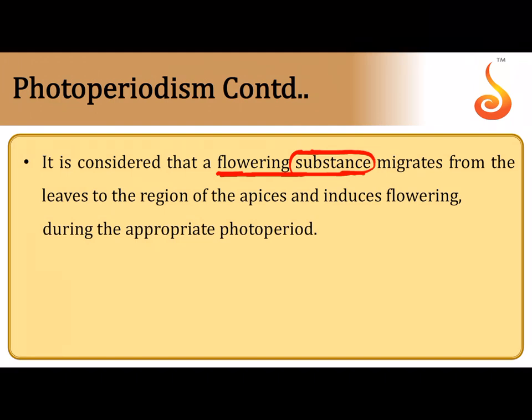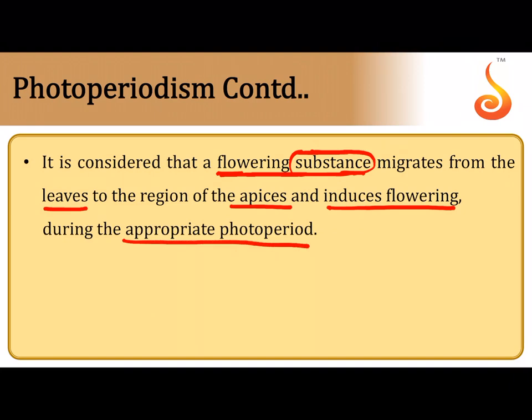Actually, there is a particular name given to this. It is called a phytochrome, but I'm not going to introduce you to that here. Okay, it's not necessary here. So it releases a flowering substance that migrates to the shoot apex, which induces the flowering during the appropriate photoperiod.